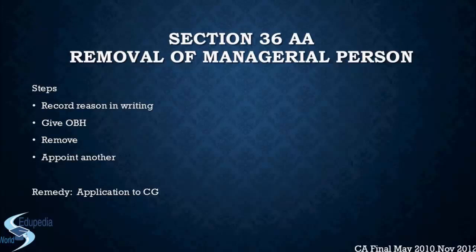Because once it is confirmed by CG that the person is to be removed, then that person cannot hold such office for the next 5 years. There is no chance of reappointment for the next 5 years, and if he continues office for any single day, he will have to pay a fine of rupees 250 per day of his continuance, right? So if he is not 100% sure, he should not be making an application to the central government, because the consequence can be even worse, right?